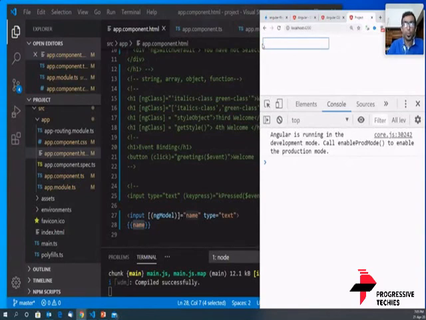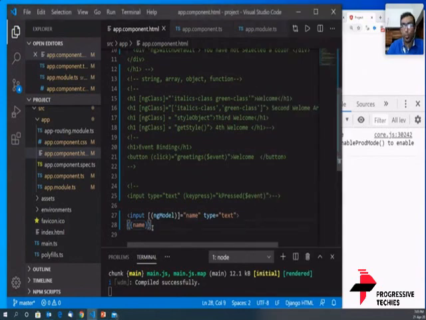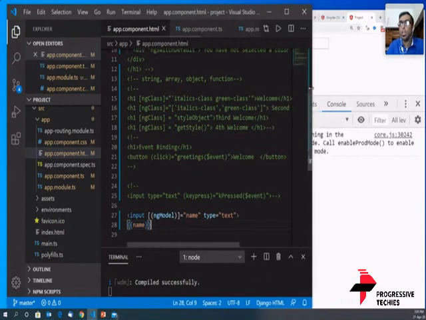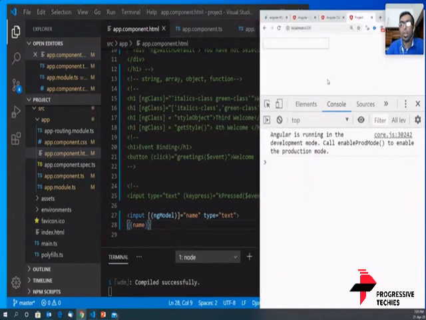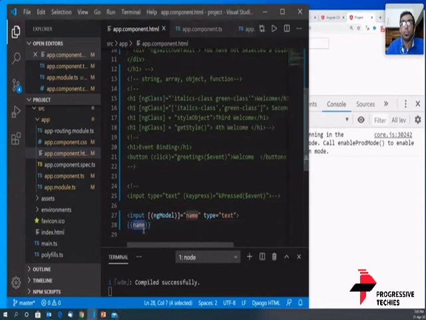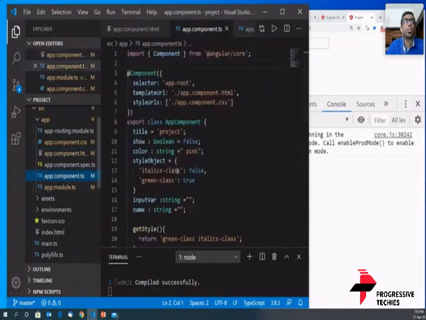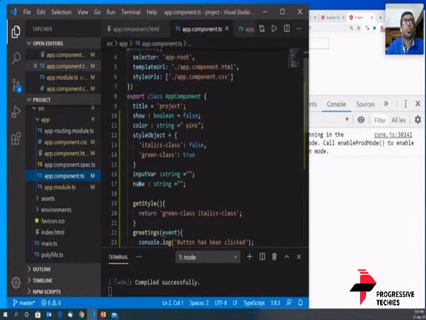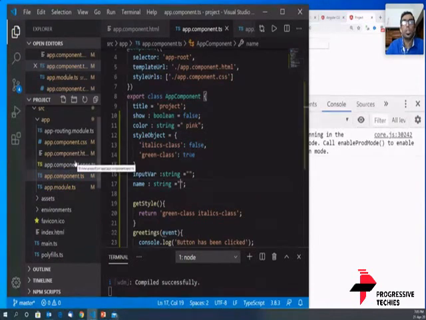So I hope all of you are clear with the concept of interpolation. Interpolation at any point of time will simply evaluate an expression. The expression that we have here is the variable name, so Angular simply goes and fetches the value of name. What is the value of name here? It's a blank string. There's nothing in it.